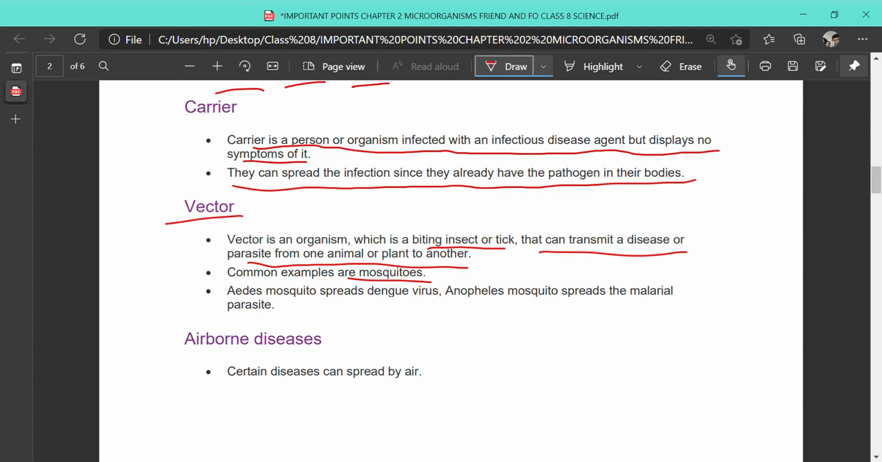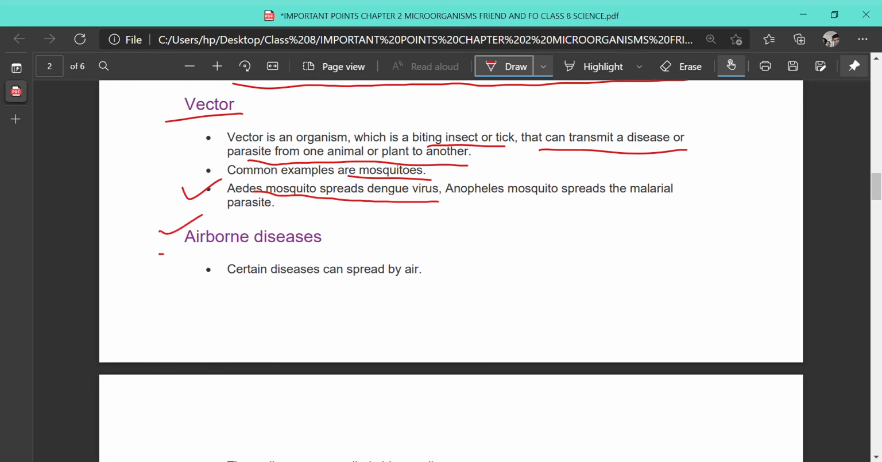Okay, so what are vectors? A vector is an organism that can transmit a disease or a parasite from one animal to another without itself getting infected. One more example I have given here is the Aedes mosquito that spreads the dengue virus. The virus responsible for dengue fever enters the Aedes mosquito's body, and when this mosquito bites a healthy person, the virus gets injected into the healthy person, who will get the disease called dengue.